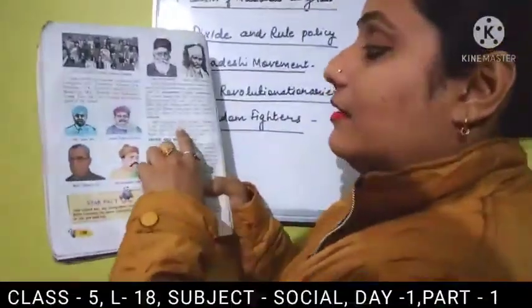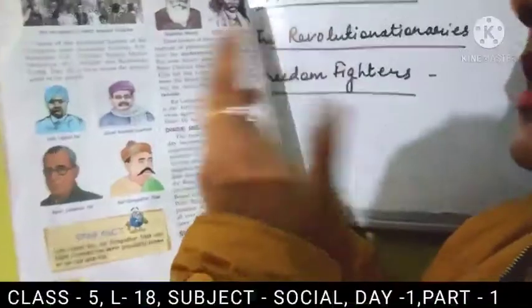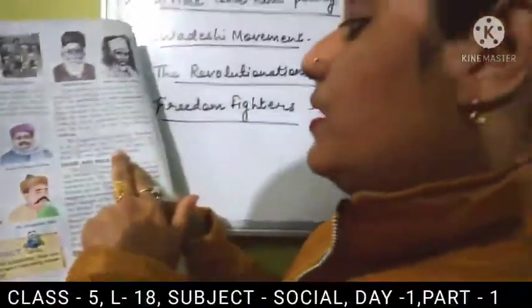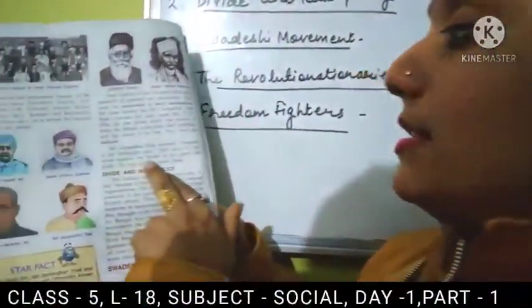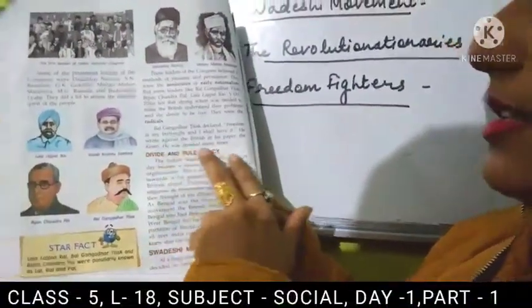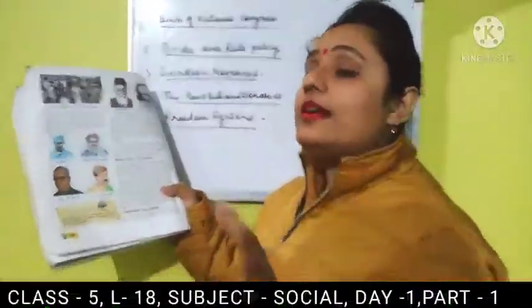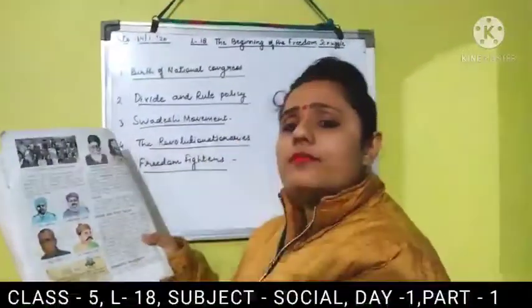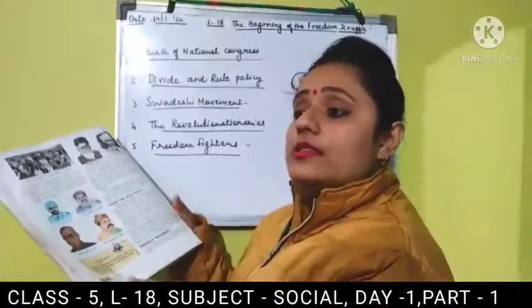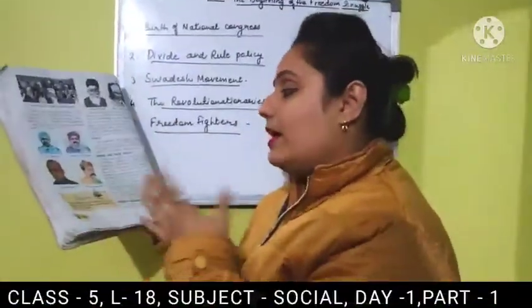Like Bal Gangadhar Tilak, he was a radical who said that freedom is my birthright and I shall have it. He wrote against the British in his paper, the Kesari. He was arrested many times because he was writing such things in his paper. So Kesari was published and they kept coming and arresting Bal Gangadhar Tilak.